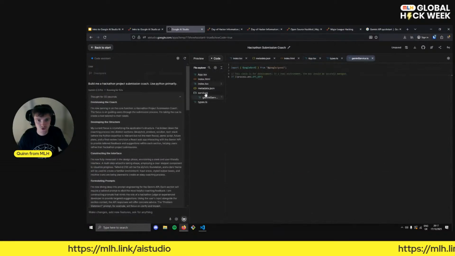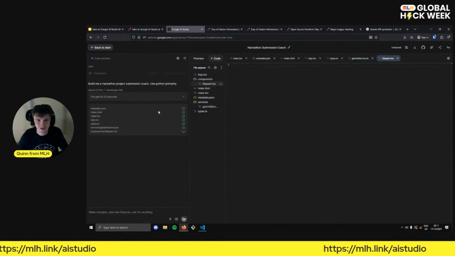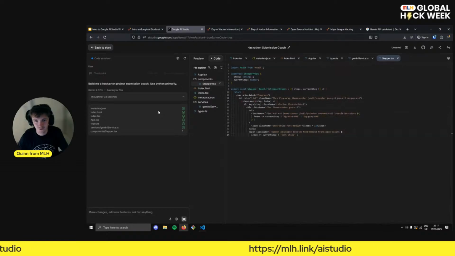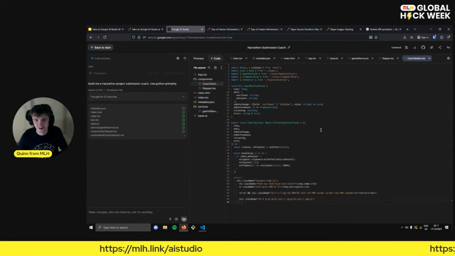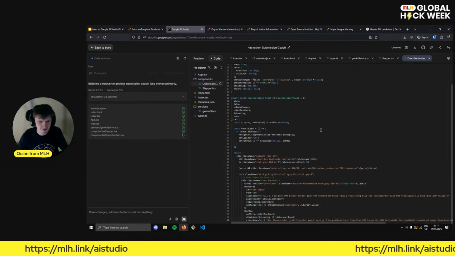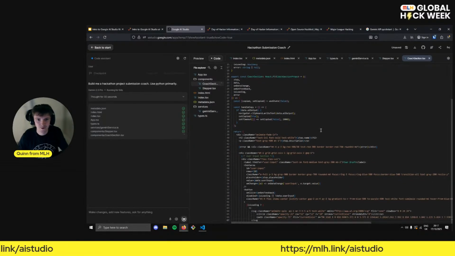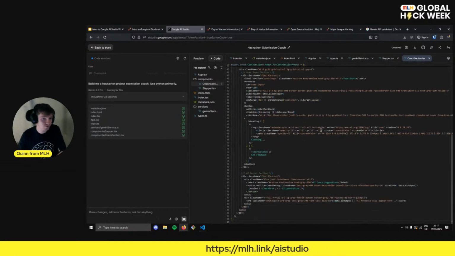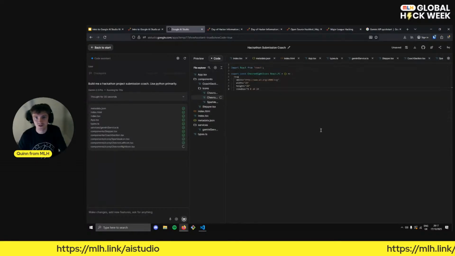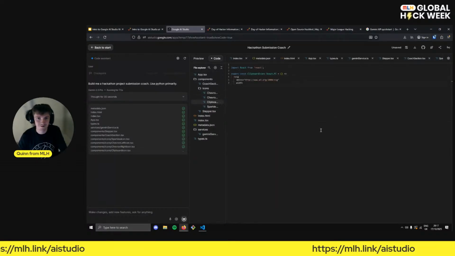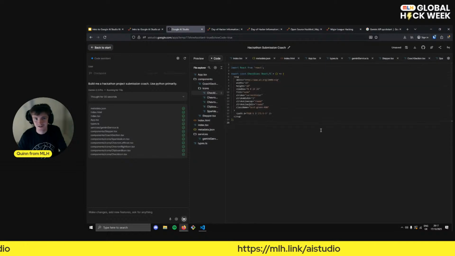I'm not sure it's done a great job at using Python-friendly tools. I was hoping it would use Flask, but if we wanted to, we could tell it more specifically, use Flask, and maybe we will in a minute. I think we're running up to time, so maybe we won't have time for that, but this is an option for you to try. You can ask it to refactor some of your code into a different framework or language and see what it does.